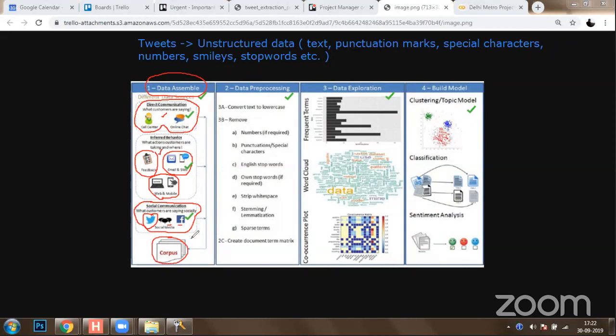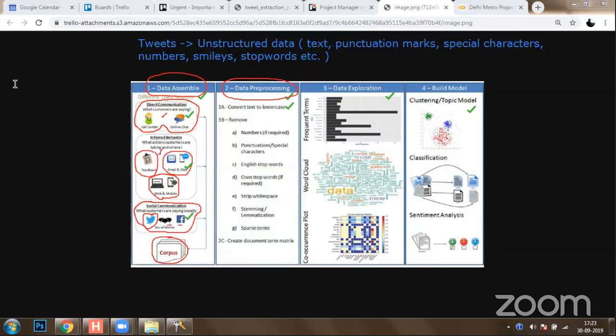Now what can you do with the corpus? In order to extract meaningful information from the corpus, you need to perform data pre-processing. This is what is required. To perform data pre-processing, there are certain stages you need to implement. The first stage: since you are going to get a lot of text from Twitter, there can be words written in uppercase, in lowercase, or in a false format. Let me give you an example.